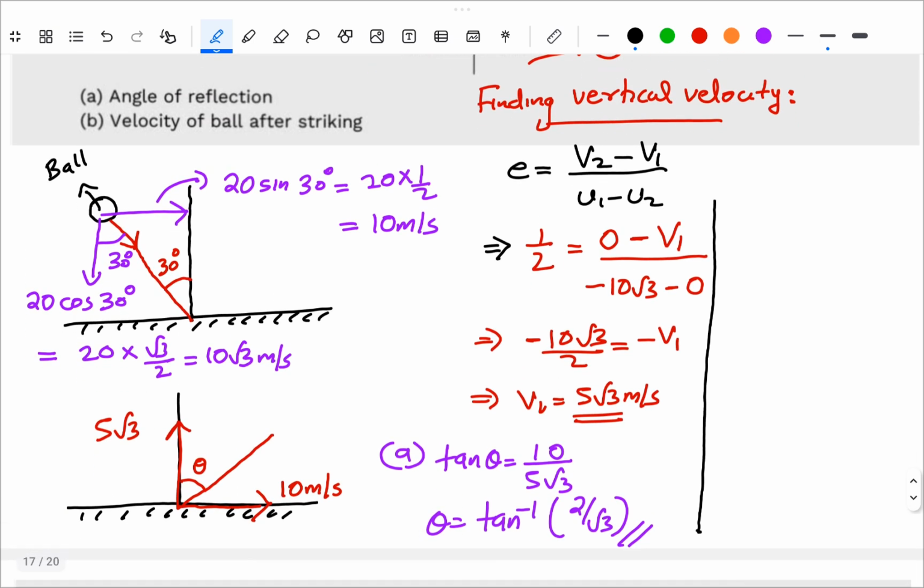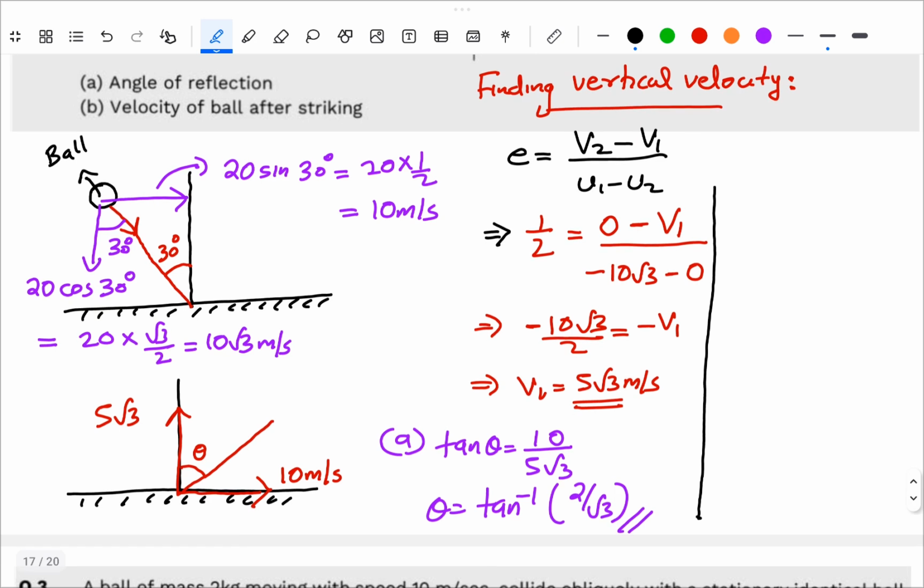Now what is the velocity of the ball after striking? That is the B part. See, they are asking the final velocity. We know the x value doesn't change. So how will you write the velocity? 10 i plus 5 root 3 j cap. If you need, you can find the magnitude as root of 10 square plus 5 root 3 the whole square.